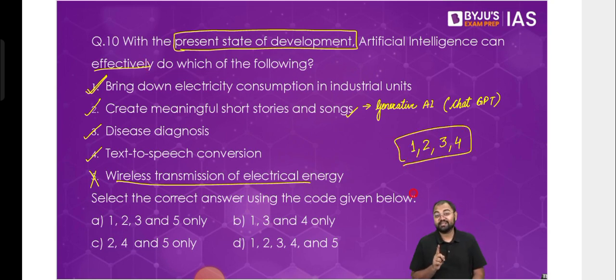But this question was asked in 2019, and in 2019 there was no generative AI. Generative AI was not a part of it, so that's why 2 was wrong. And the answer in 2019 was 1, 3, and 4. So this is how quickly things change. In 2019 this answer was different, and in 2023 the answer is different.